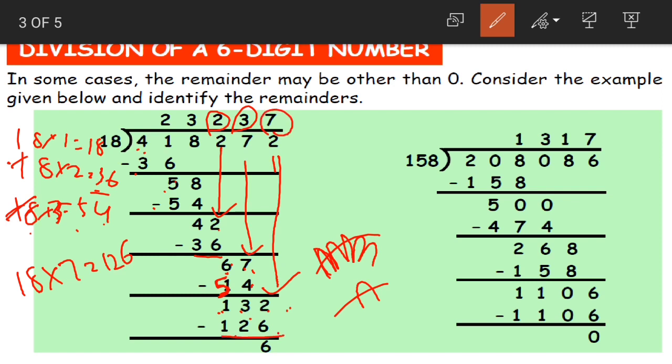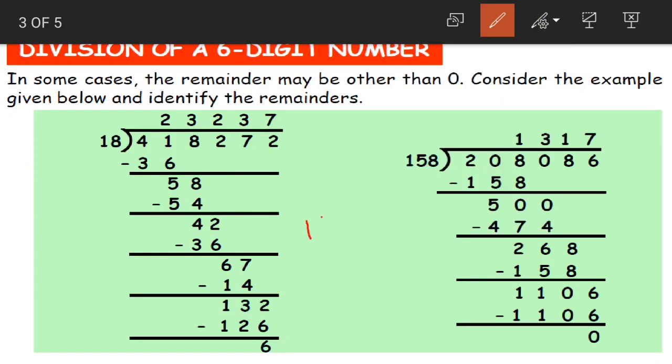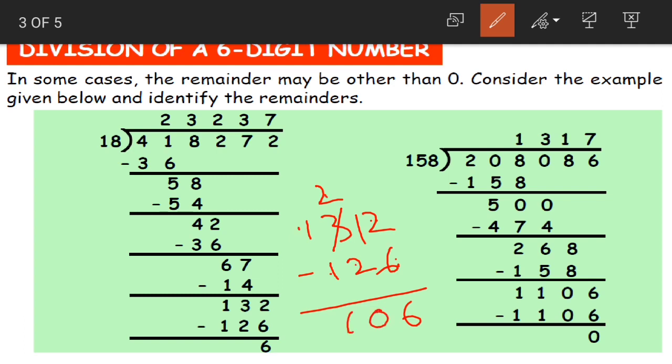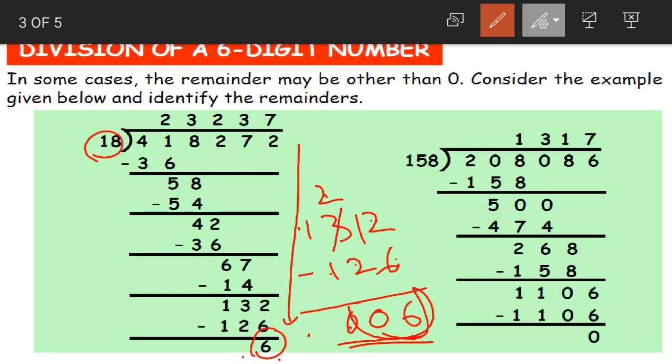18 7s are 126. Now when we subtract, 132 minus 126. Now 2 minus 6 is not possible, so we'll borrow. 12 minus 6 is 6. 2 minus 2 0. 1 minus 1 0. What is our remainder, children? 6 is our remainder. Yes, after 6 we do not have any digit to bring down, and as 6 is less than the divisor, we cannot further divide it. So 6 is our remainder here.